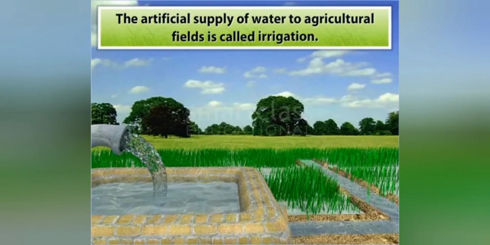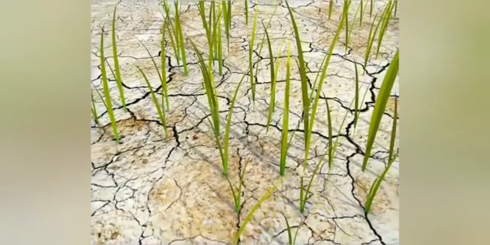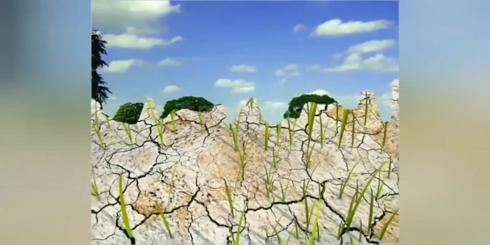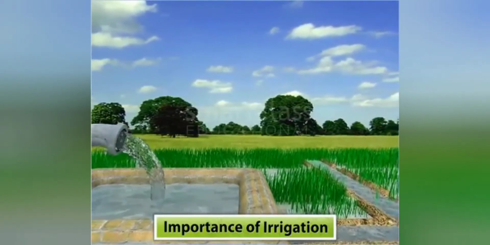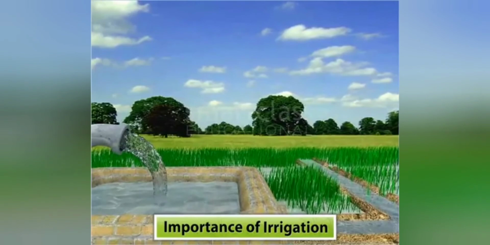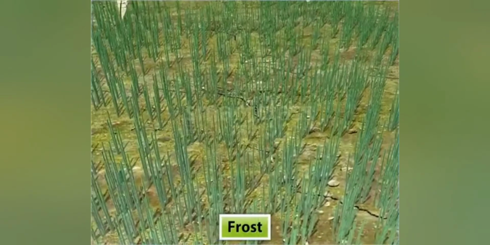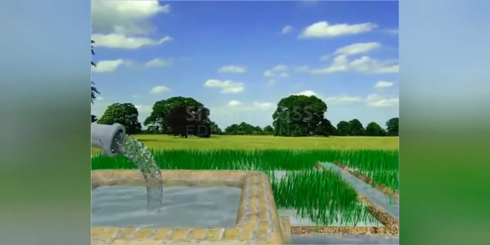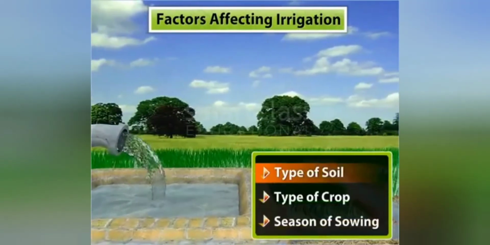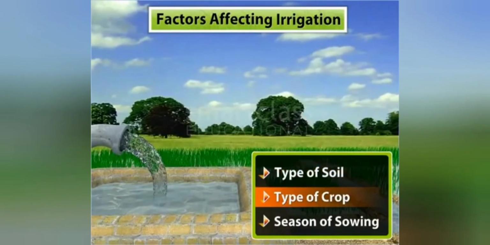Before learning about these methods, let us find out how irrigation is important for crop production. In the absence of rainfall, irrigation maintains the minimum amount of moisture required for crop production. It maintains proper growth of crops and helps to protect them against frost and hot air currents. The duration, time gap and amount of irrigation are determined by the type of soil and crop, and also the season in which a crop is sown.